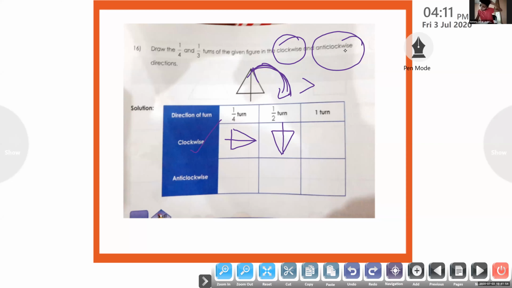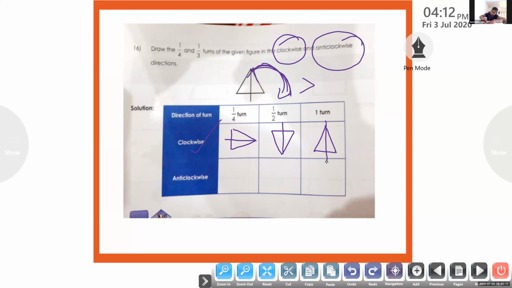Okay, now 1 full turn. After 1 full turn, ma'am, same position. Manu, it came to the same original position. We can draw the same position as in the question. We are coming back to the original position. Okay, children, you can draw this. Draw neatly. We are getting enough time.